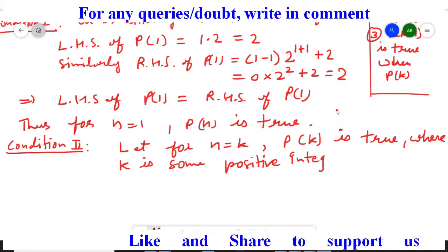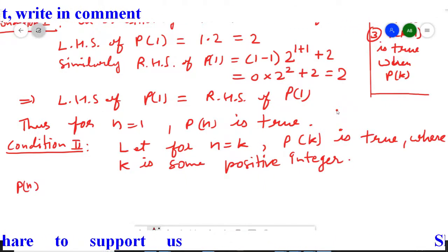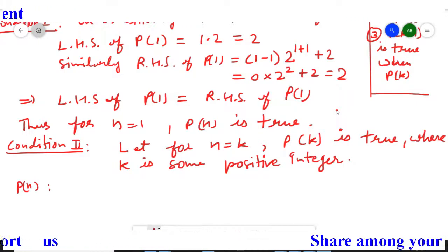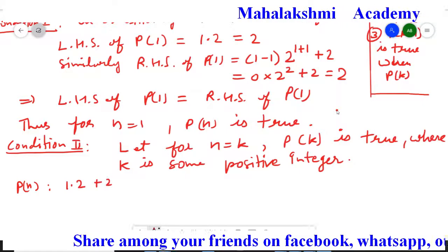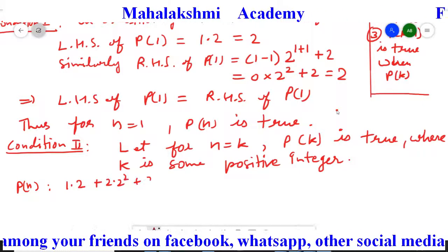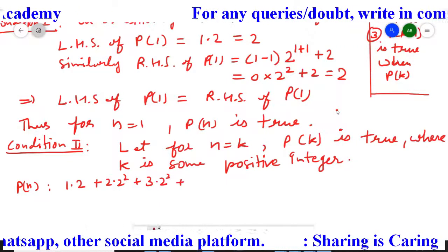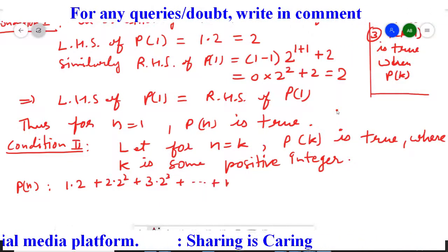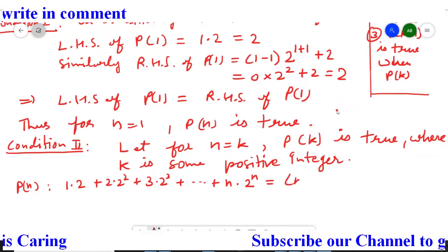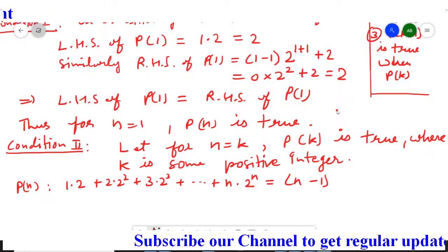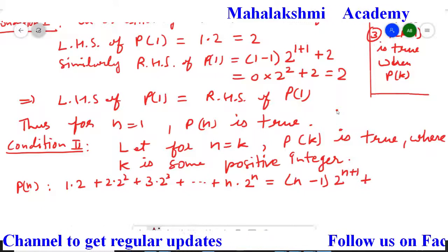So first I am writing here what Pn is, the Pn statement from the question: 1 dot 2 plus 2 multiplied by 2 square plus 3 multiplied by 2 cube, plus it extended up to n multiplied by 2 to the power n, is equal to n minus 1 multiplied by 2 to the power n plus 1, then plus 2.